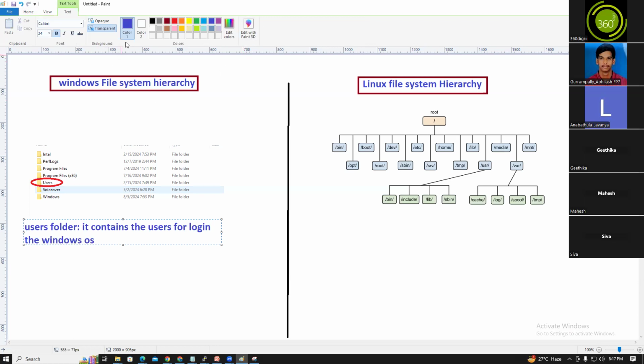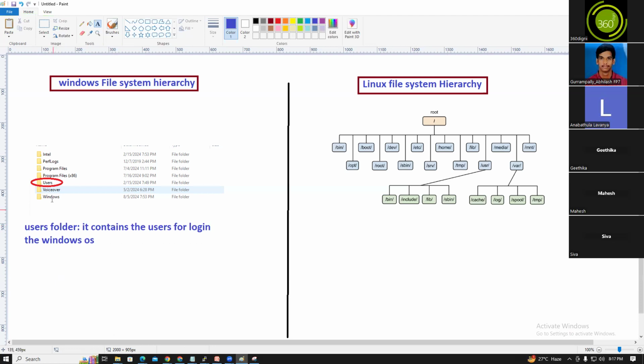Then there are Program Files and Program Files x86. The normal Program Files contains the system related software. Program Files x86 contains the third party software, created while installing the OS. All the software will be installed in this directory.